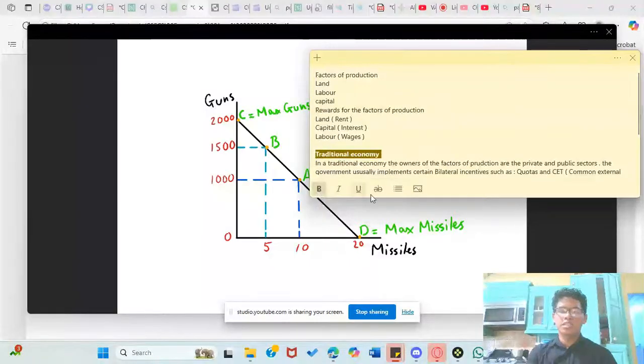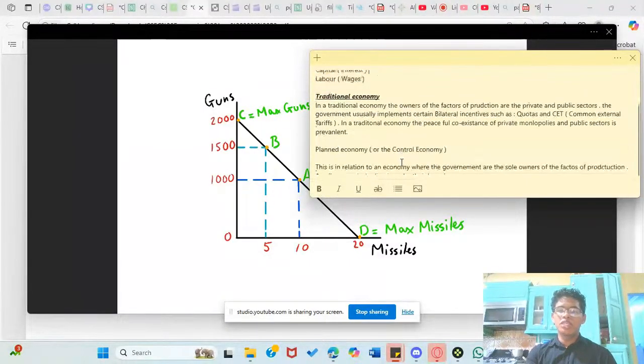So in a traditional economy, the owners of the factors of production are the private and public sectors. The government usually implements certain bilateral incentives. What do I mean by bilateral? Bilateral means things that relate to the overall world.